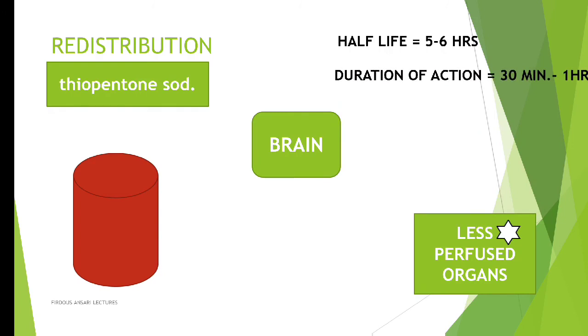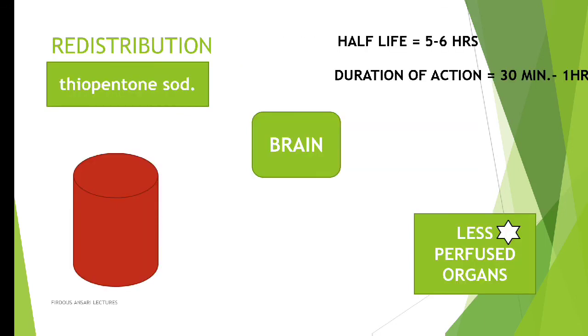That means thiopental sodium will be present in our body for around 6 hours, but it will produce its action only for 1 hour. Why? Because the hypnotic action of thiopental sodium is produced when it is acting on the brain, and it acts on the brain for just 1 hour. It is getting distributed to the brain and will remain in the brain for just 1 hour, and immediately it will get redistributed.